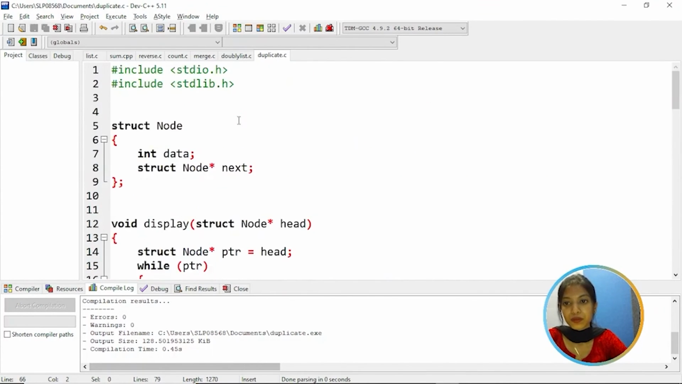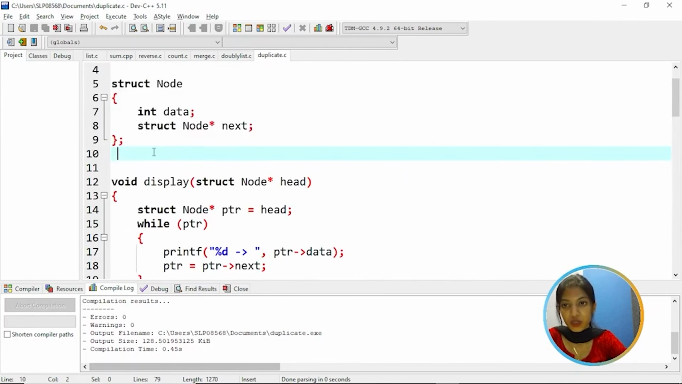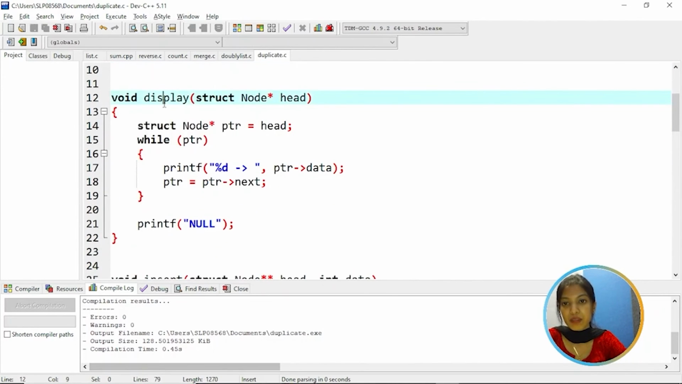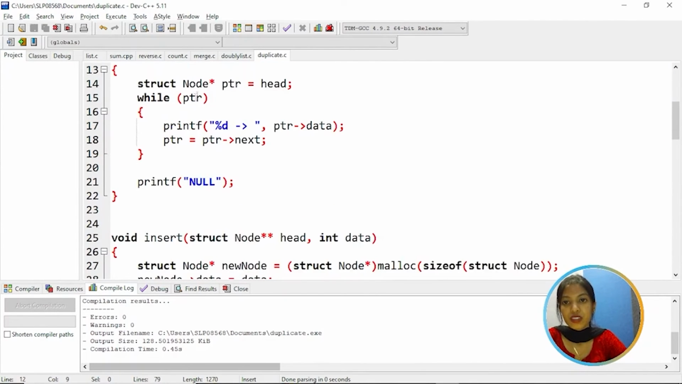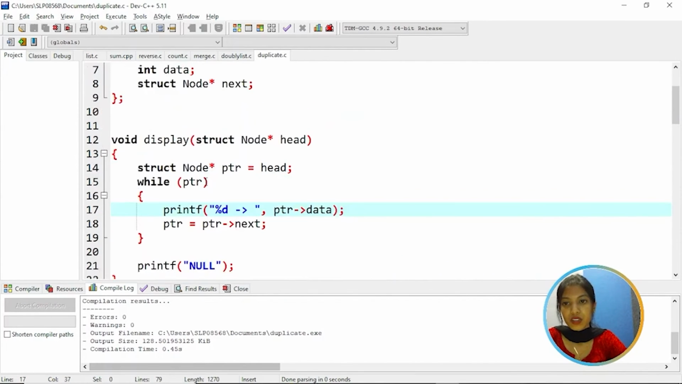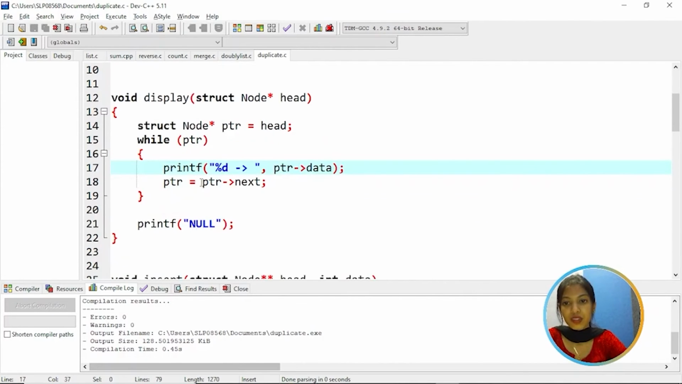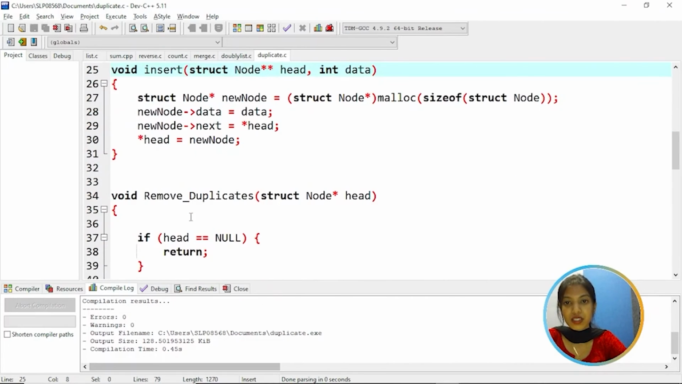For that, we have a structure of a node, and then we have a display function. In the display function, we are going to display the data. For that, we have a pointer which is assigned to head, and while the pointer is valid, it will print the data of all the nodes, and pointer's next is assigned to PTR. Then coming to the insert function, this is to insert the elements or the node.